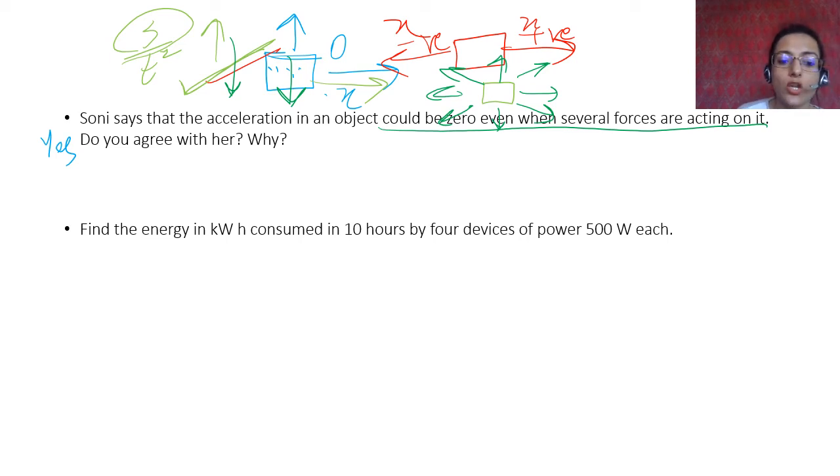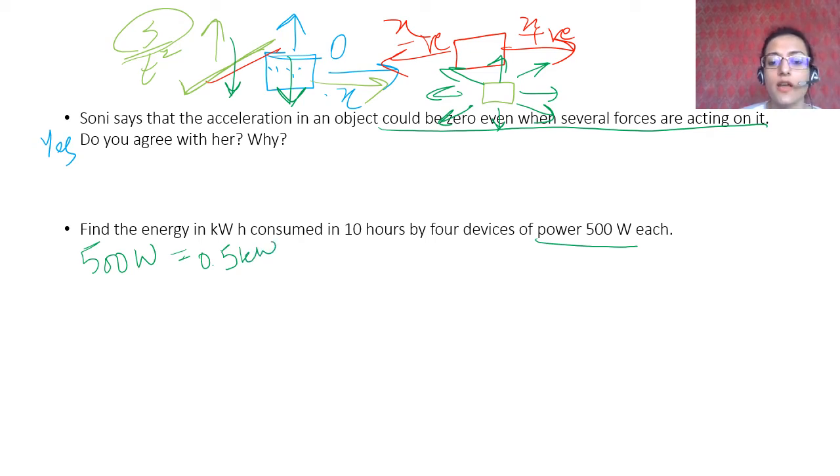Find the energy in kilowatt hour consumed in 10 hours by 4 devices of power 500 watt each. This is very similar to the previous question you did. Now, power is 500 watt, which in kilowatt is 500 divided by 1000, that is 0.5 kilowatt.